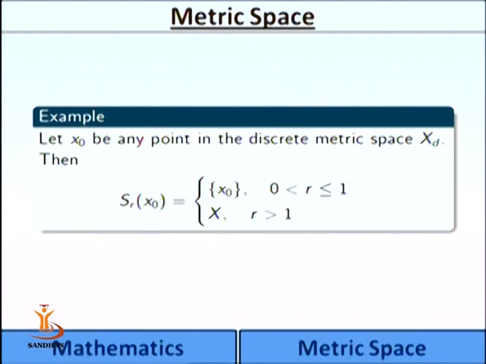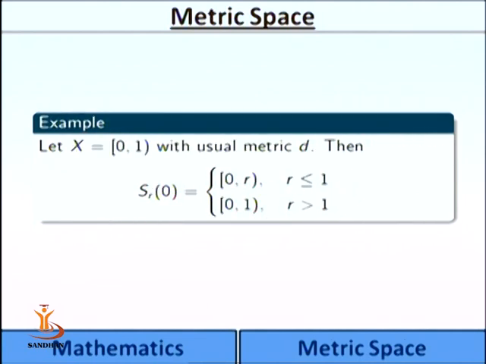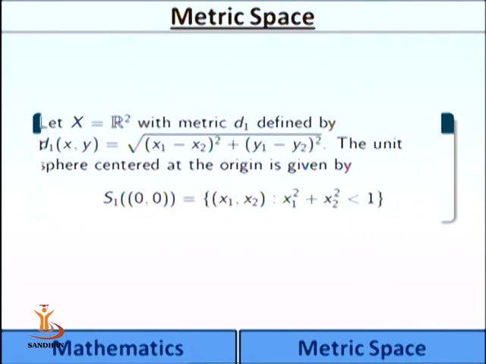So here are the two possibilities of S_r(x0). Let us see the next definition. Let X be the interval [0, 1) with the usual metric d defined on it, that is the distance between x and y is defined as modulus of x minus y. Then S_r(0) is equal to the interval [0, r) whenever r is less than or equal to 1, and it is [0, 1) when r is greater than 1.